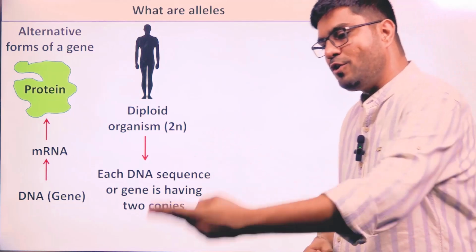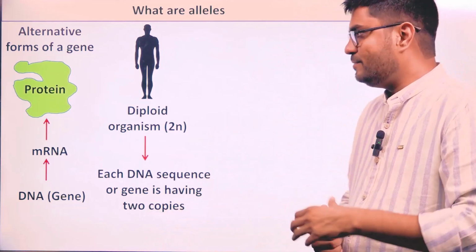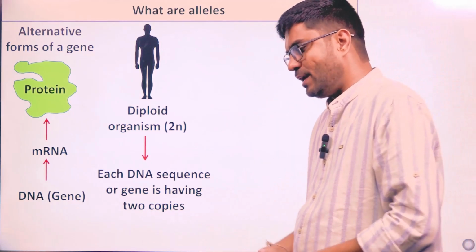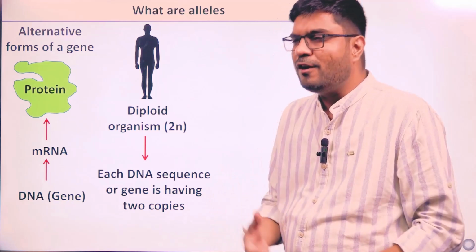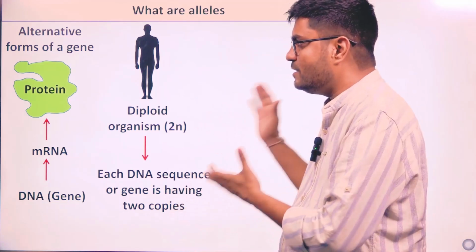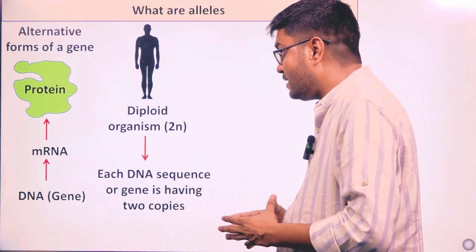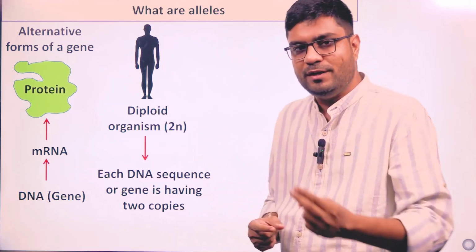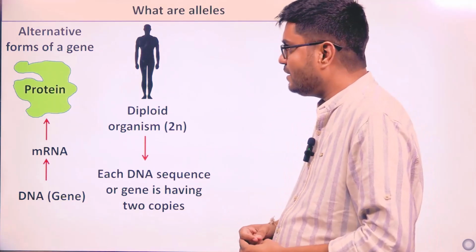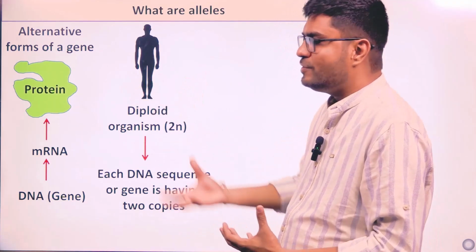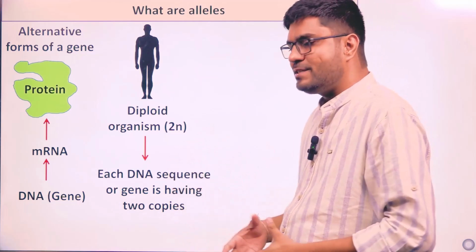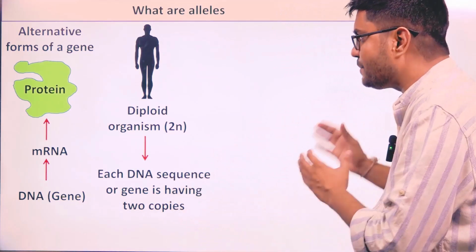It has two copies of that particular gene, and both the copies are able to give proteins, or sometimes they are not giving the proteins, we will see further. But yes, in one organism we have two alleles for a particular gene, right? And alternative forms of a gene means those two copies can have different characteristics, we will see.